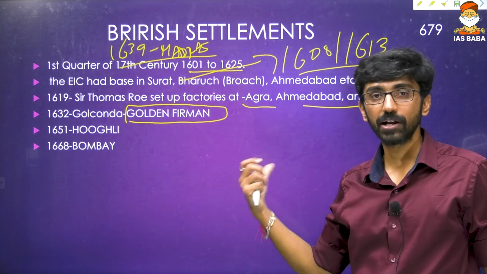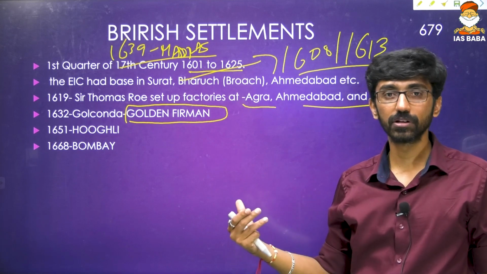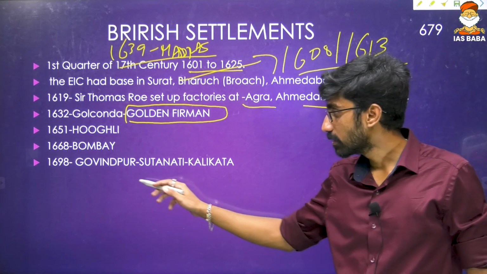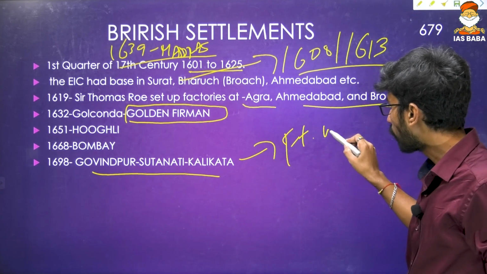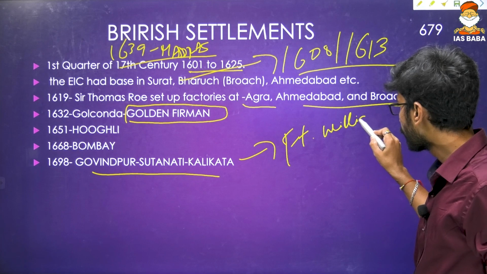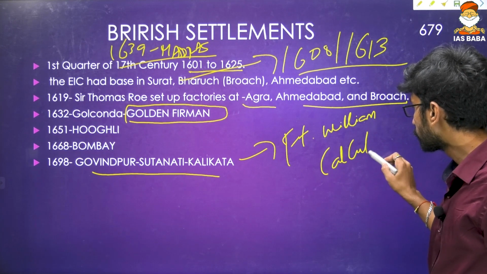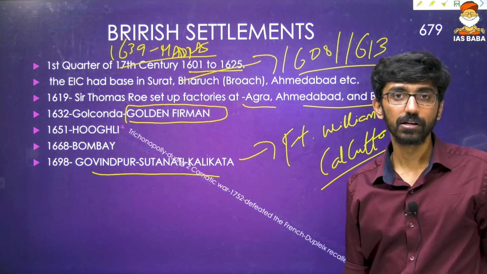Okay, 1668, they got Bombay from the British government, because the British government had taken Bombay from the Portuguese as part of a matrimonial relationship. 1698, they got Govindpur, Sutanuti and Kalikata, around which they built Fort William. It went on to become Calcutta. Okay. Govindpur, Sutanuti and Kalikata.